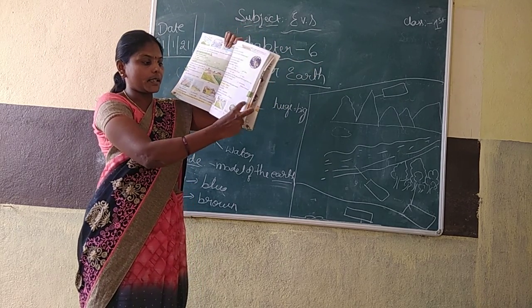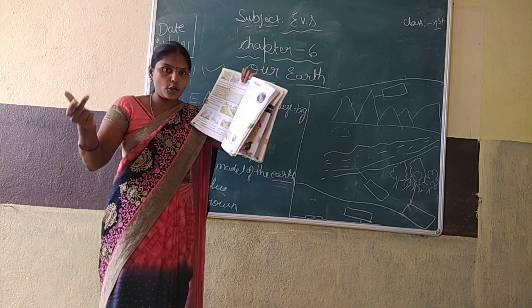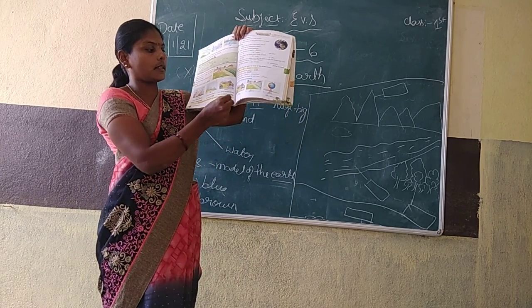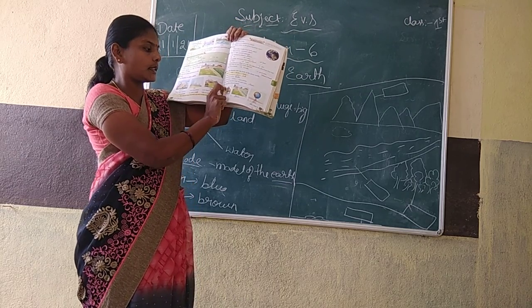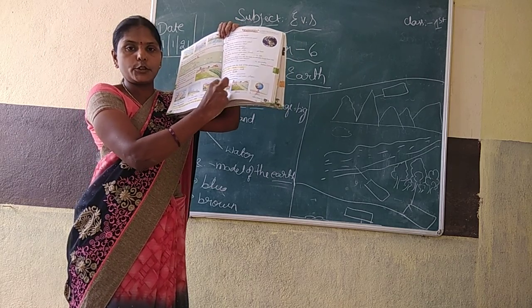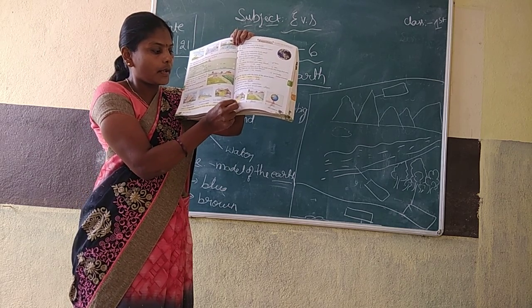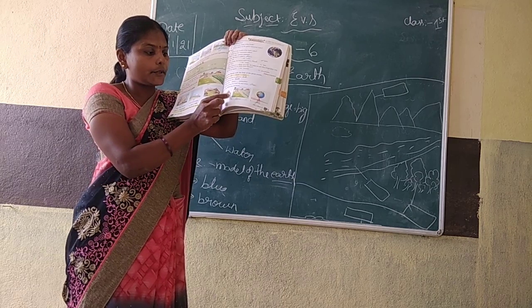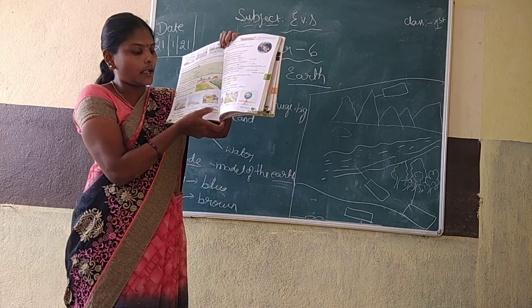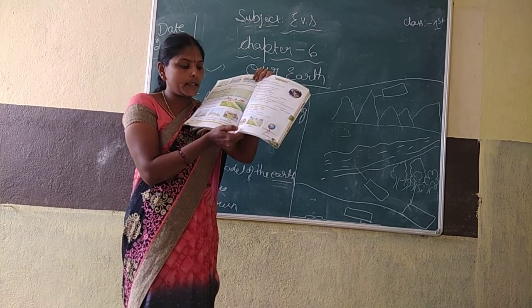Name the following pictures. By seeing the picture, write which is mountain, which is plain, which is hill, which is earth, which is globe. You have to write the names by seeing the pictures below. This is valley. Lowland between two hills is called valley. See here, lowland between hills is called valley. So this is valley, V-A-L-L-E-Y.